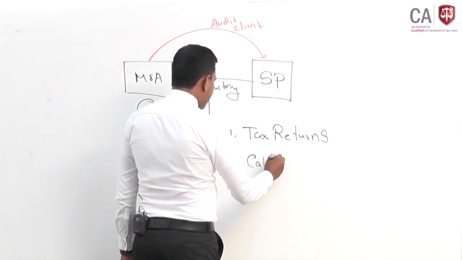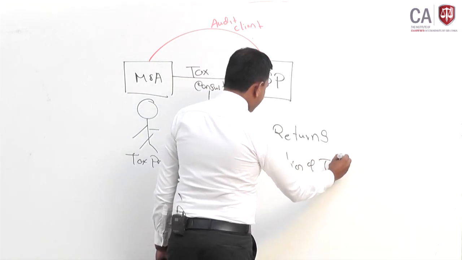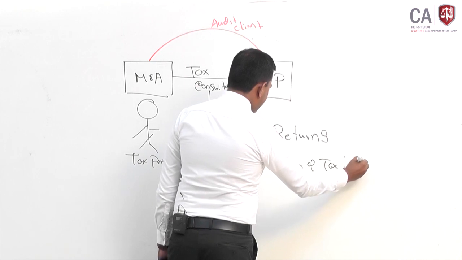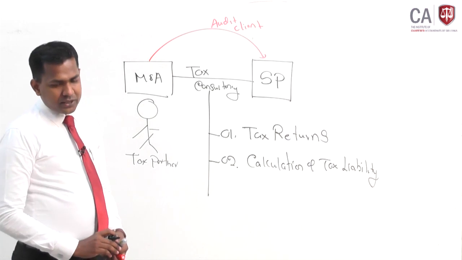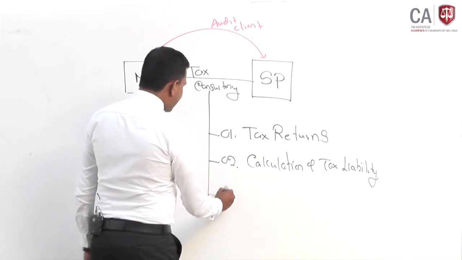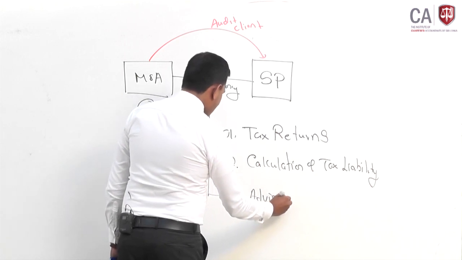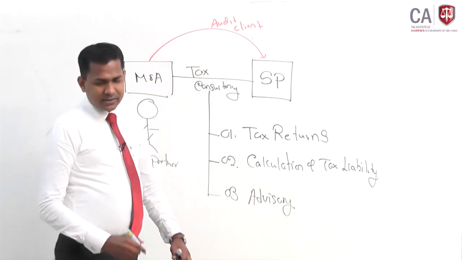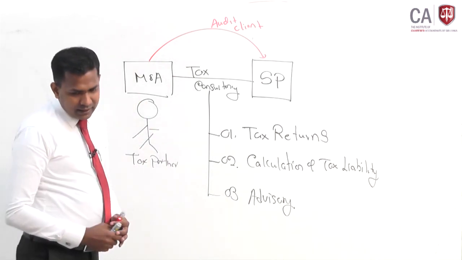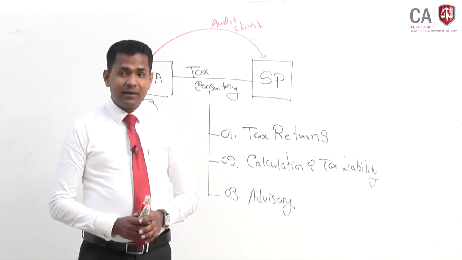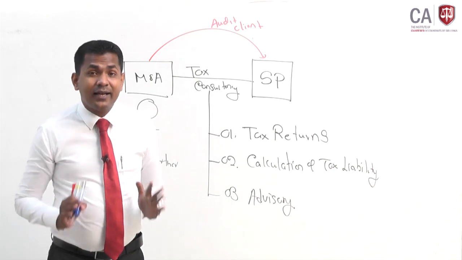Calculation of tax liability, can it be provided or not. Number 3, provision of tax advisory services on VAT, right, advisory services. So now the examiner is asking you to advise the tax partner whether to accept each of the proposed services. Can I undertake all 3 services is the question. Can I undertake or not?